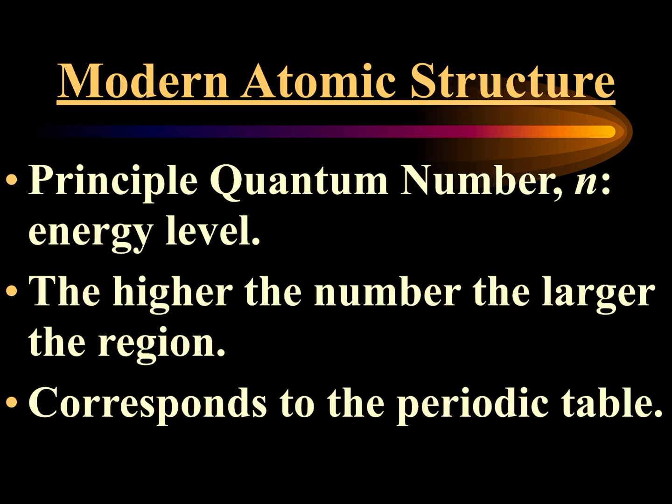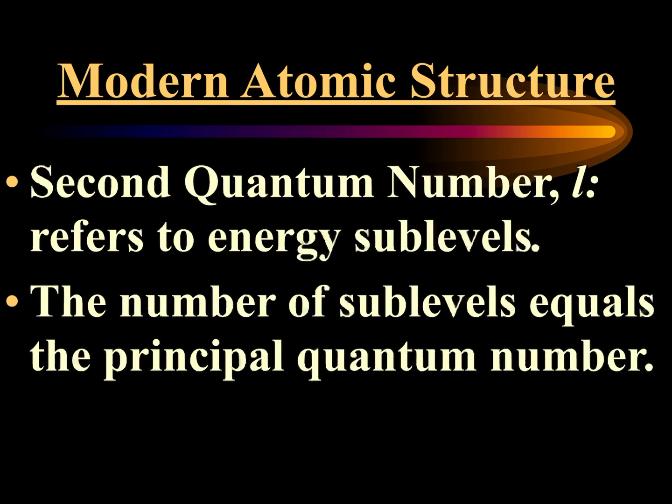So he said this first number is the main number for locating an electron, what he called the quantum number, and that it referred to the main energy level that the electron was in. The higher the number, the further away from the nucleus. So if you were in the 4th energy level, that electron is much further away than in the 1st energy level. We're going to get to a point where we're able to match this to the periodic table. I'm not going to do that right now. I'll do that in another video.